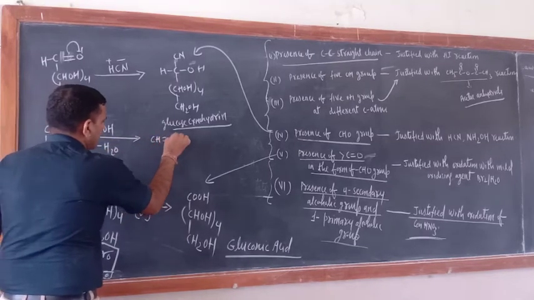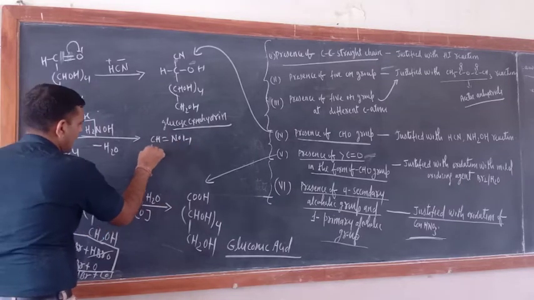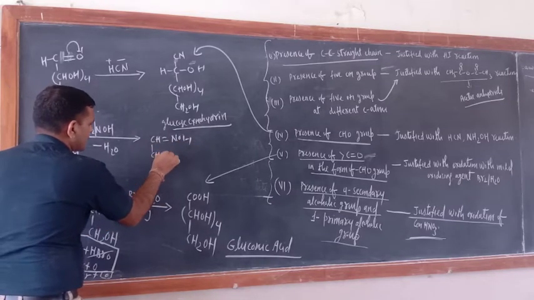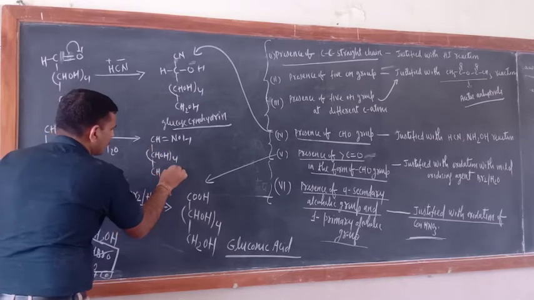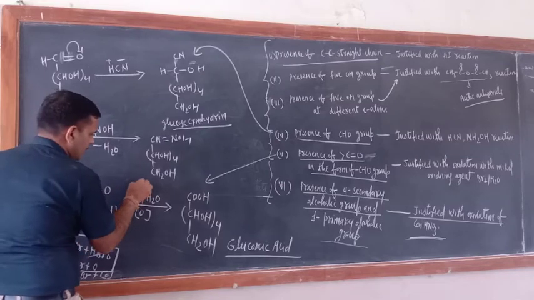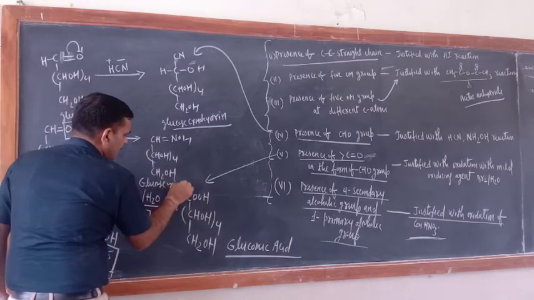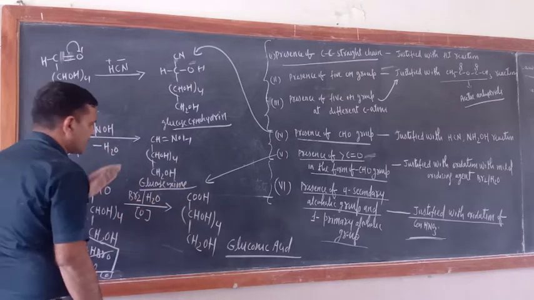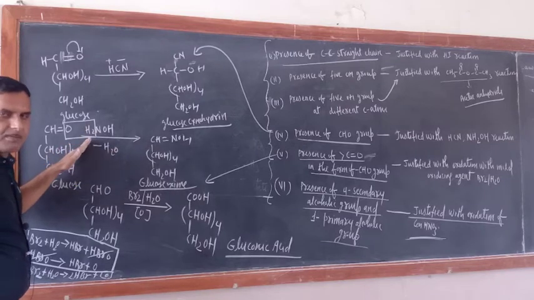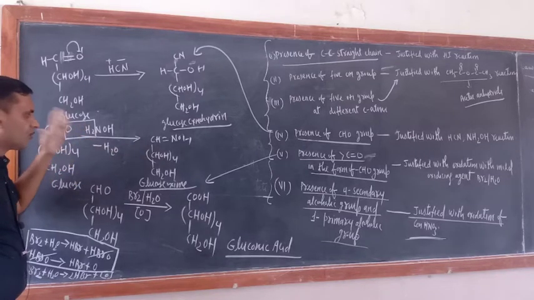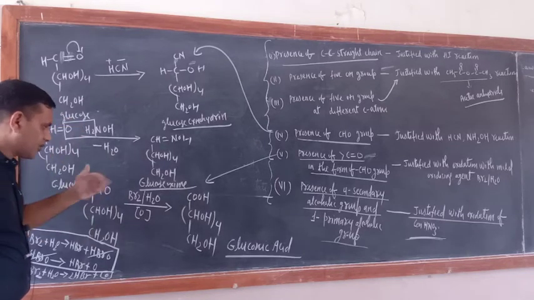CH double bond NOH. And here what is there? CHOH whole 4. And here what is there? CH2OH. What is the name of this one? Glucose oxime. This is the product. Okay. This also indicates the presence of CHO group in glucose, because hydroxylamine only reacts with aldehydes and ketonic group.